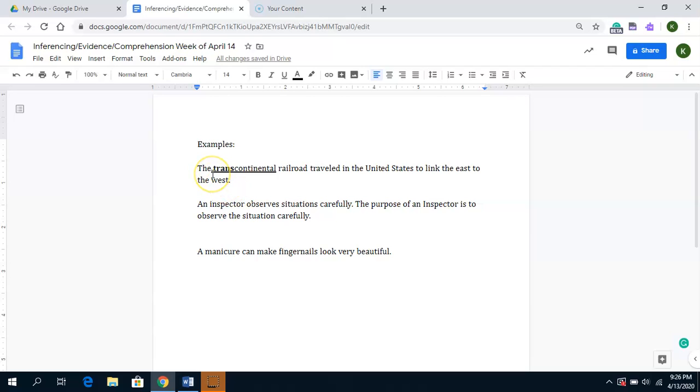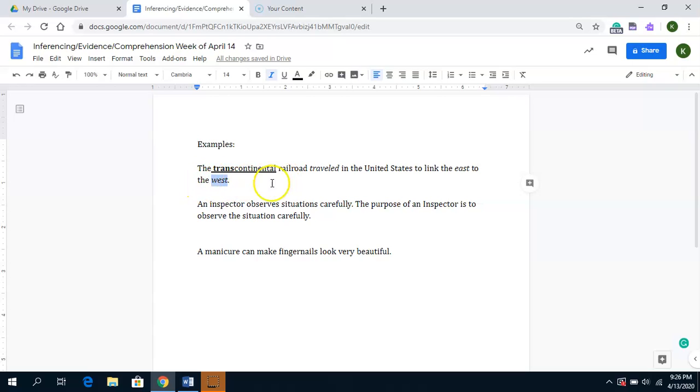The evidence that I'm going to use is the word traveled. So I have the word traveled in the United States, and it linked east to west. So again, I really think of that map view in my head. It helps me to create pictures.